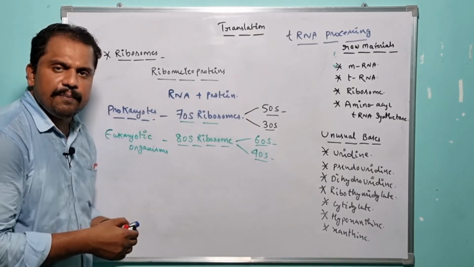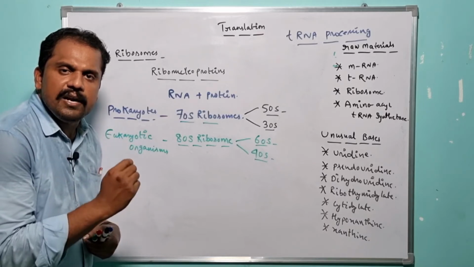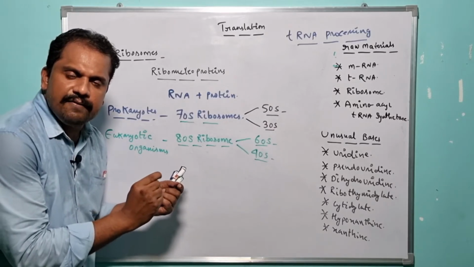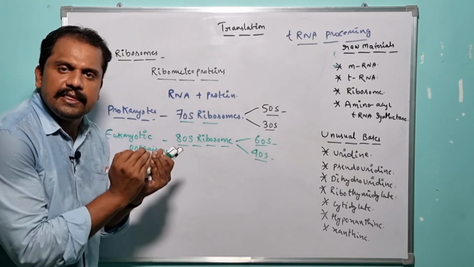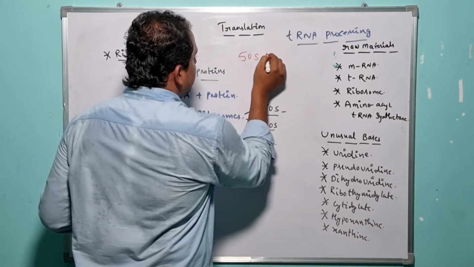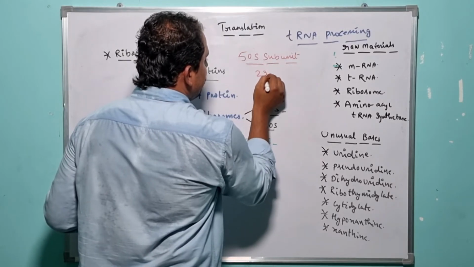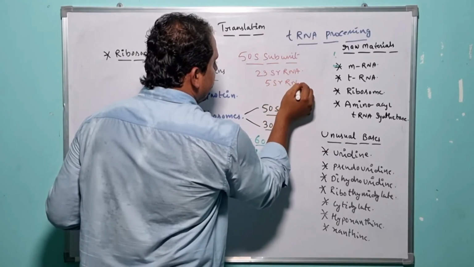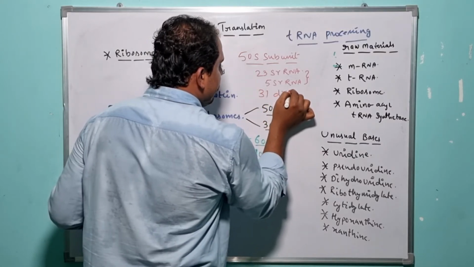So if we consider the prokaryotes, the 50S ribosomes are composed of what? 23S rRNA and 5S rRNA. In addition to the 23S rRNA and 5S rRNA, the 50S subunit of the ribosome also contains 31 different proteins. So let me write it here. 50S subunit: it is composed of 23S rRNA and 5S rRNA. In addition to the 23S rRNA and 5S rRNA, there are 31 different proteins.